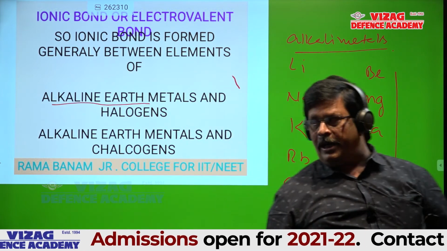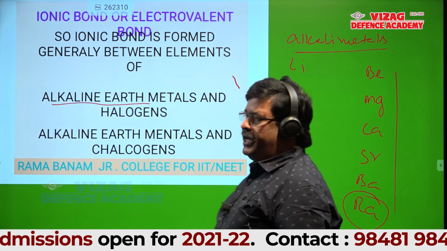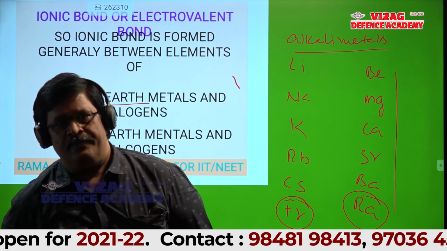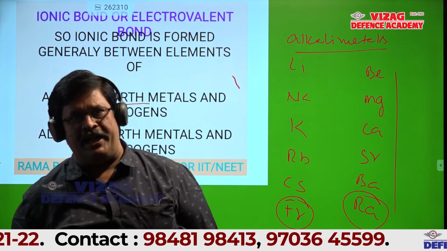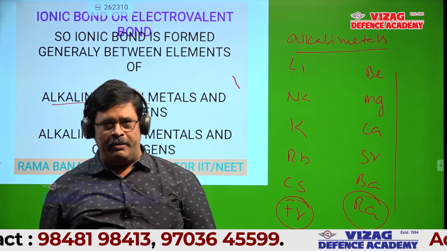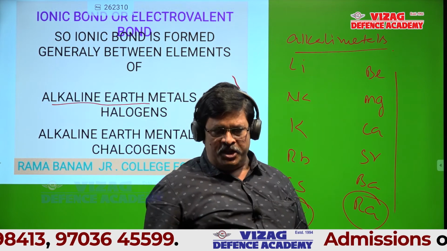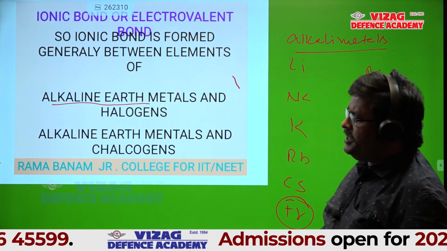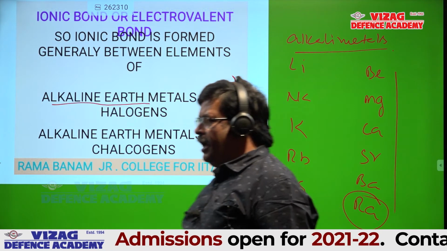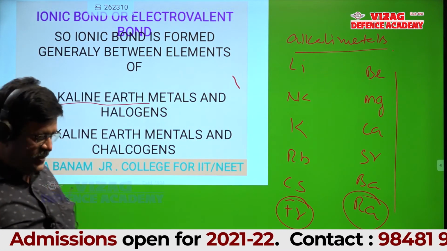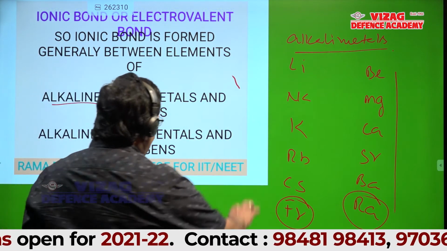Alkali metals, one more time: lithium, sodium, potassium, rubidium, cesium. Alkaline earth metals: beryllium, magnesium, calcium, strontium, barium, radium. Francium is radioactive in alkali metals. Radium is radioactive in alkaline earth metals. Is it okay, students?